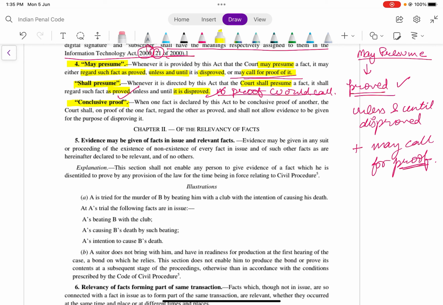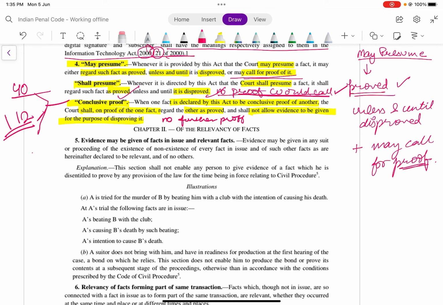Conclusive proof. When one fact is declared by the act to be conclusive proof of another, the court shall on proof of the one fact regard the other as proved and shall not allow evidence to be given for the purpose of disproving it. Here proof cannot be called for, and there is no further proof. You have conclusively accepted it. Here there are 3 sections, I think section 112 is one, and one is perhaps in the 40 range, and we'll see. Okay, so we'll mark where we have conclusive proof and where we have shall and may presumption.